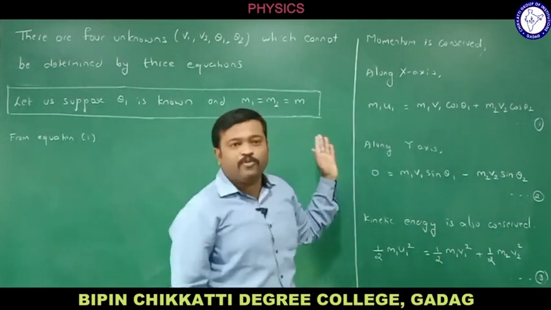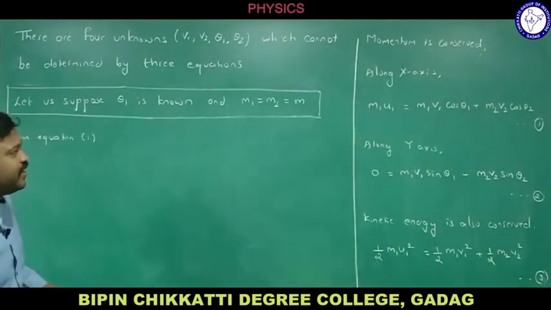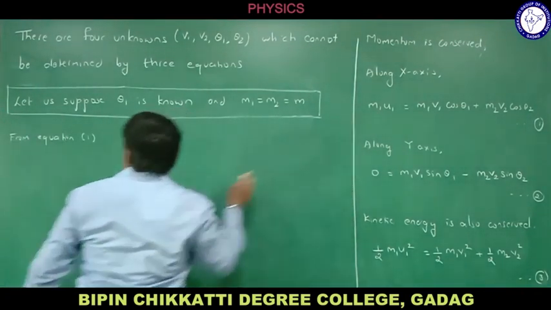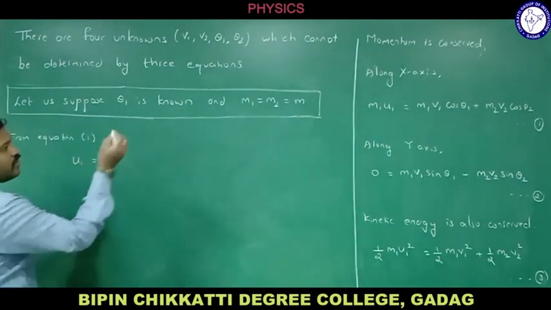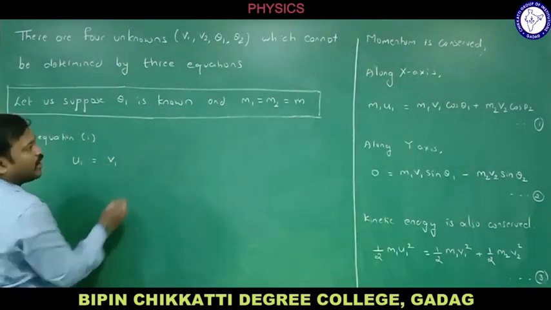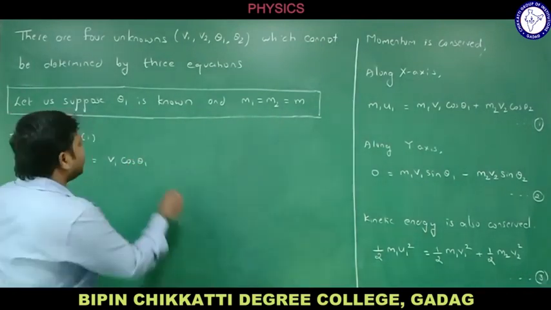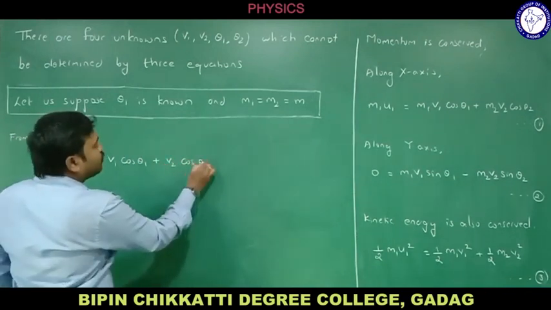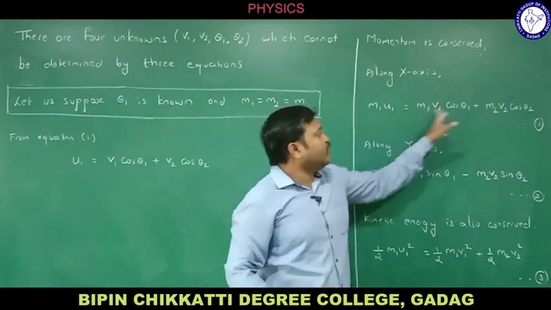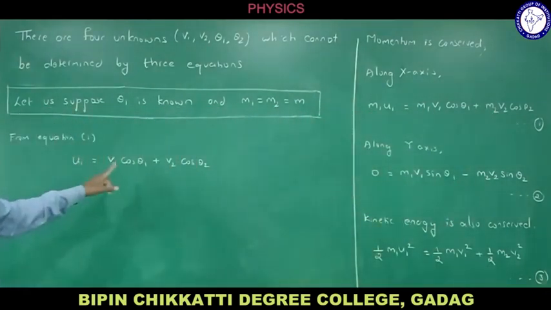If you take m common, it will get cancelled. So what is remaining from equation 1? u1 is equal to, m cancels, v1 cos of theta 1 plus v2 cos of theta 2. As m1 equal to m2 is equal to m, m cancels. So what is remaining is u1 equals v1 cos theta 1 plus v2 cos theta 2.